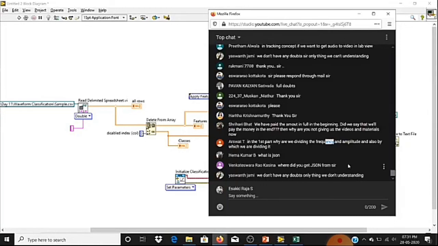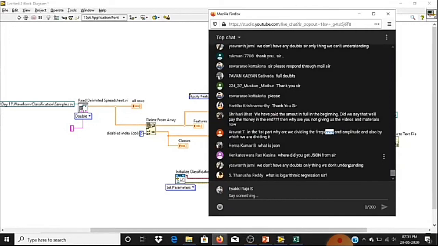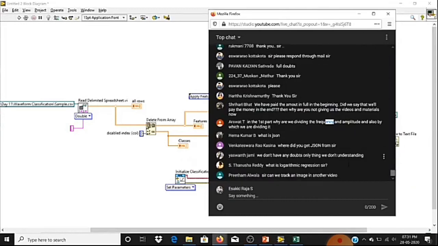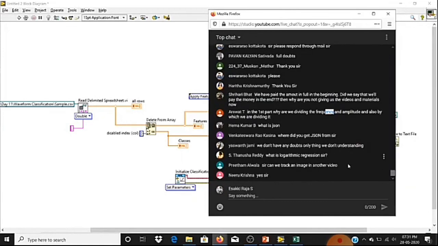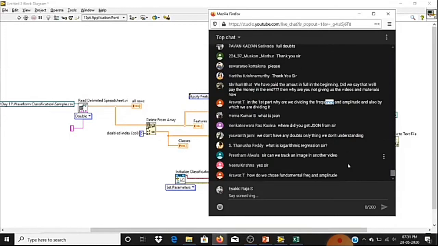Yes, I feel you don't have any other doubt. So what is logarithmic regression? It is a type of supervised learning algorithm. Can we track an image in another video? I'm not getting it properly, but I feel you are asking whether we can give some other AVI file. Yes, if the object is continuously available in your AVI video, you can track it.